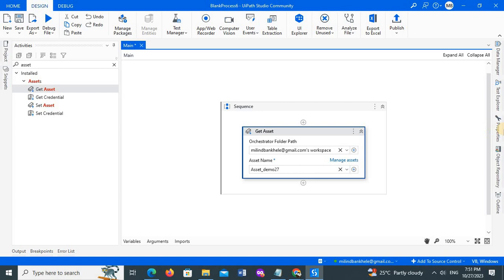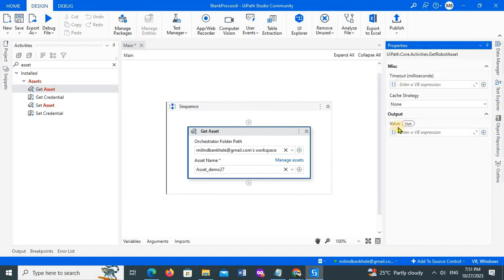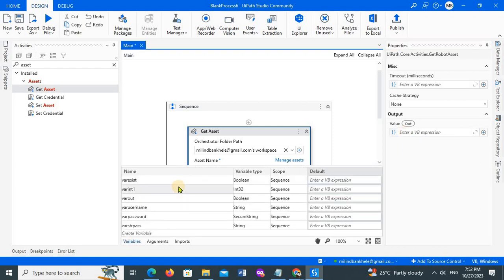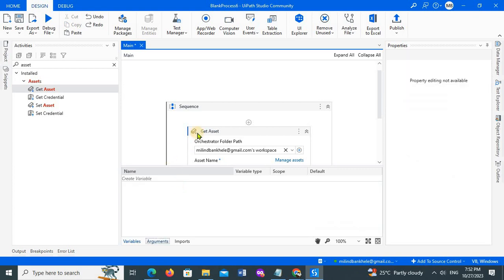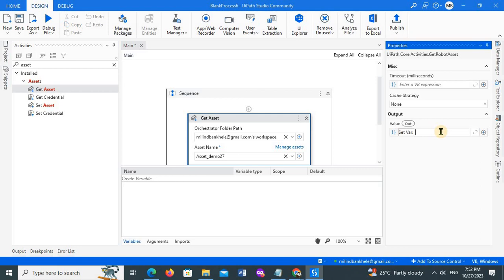As an output, if I go inside this property, the output is in the form of one value. So I need to create a variable to store that value, right? So here I'll delete all these existing values, so this is blank. Here I simply press Ctrl+K, as usual, as we regularly create variables. Here also we can create that variable.